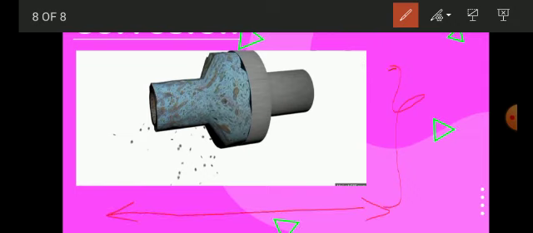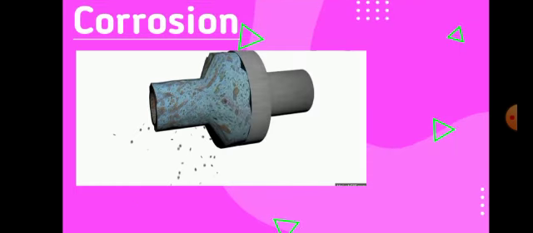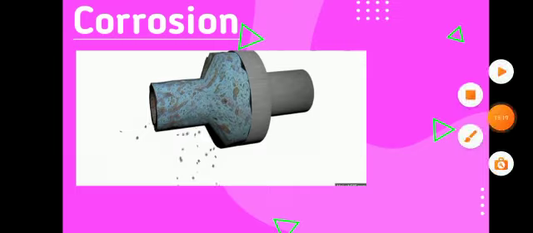So that's it for today guys, and I have a few questions for you so that I can understand whether you all understood or not. Let me say the 2 questions. Define corrosion and give 2 examples for corrosion. So these are your today's work. This is what you are going to do as of today.